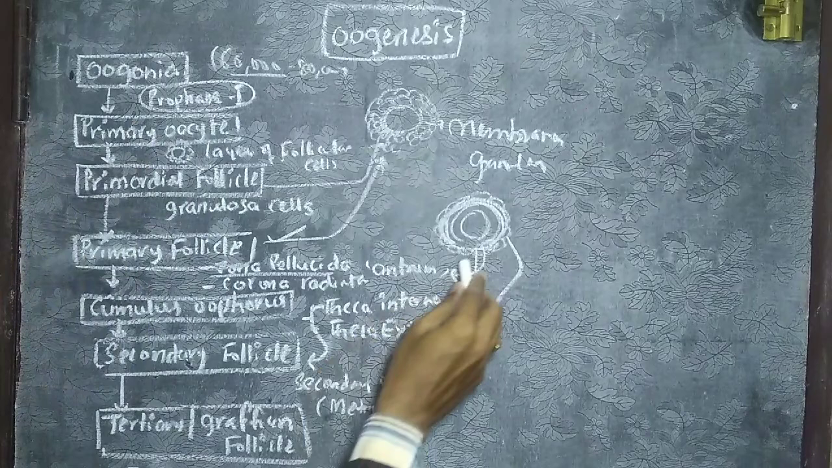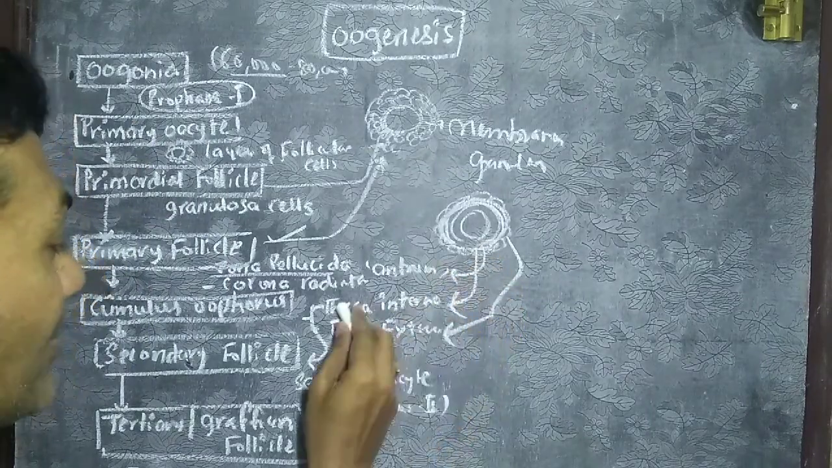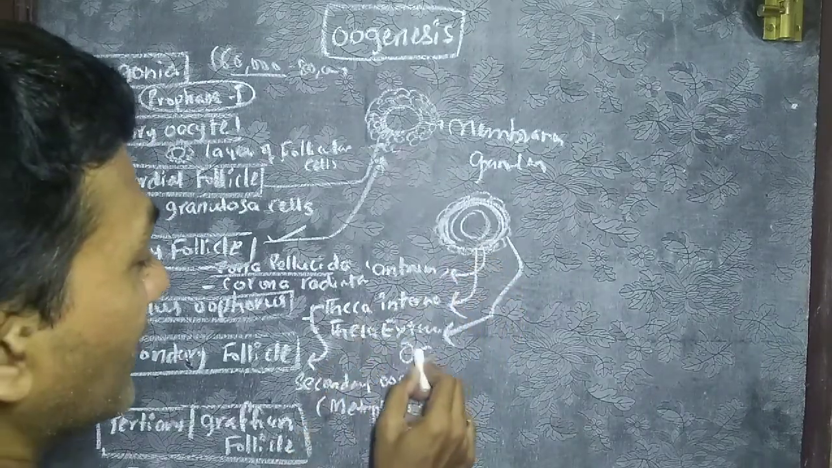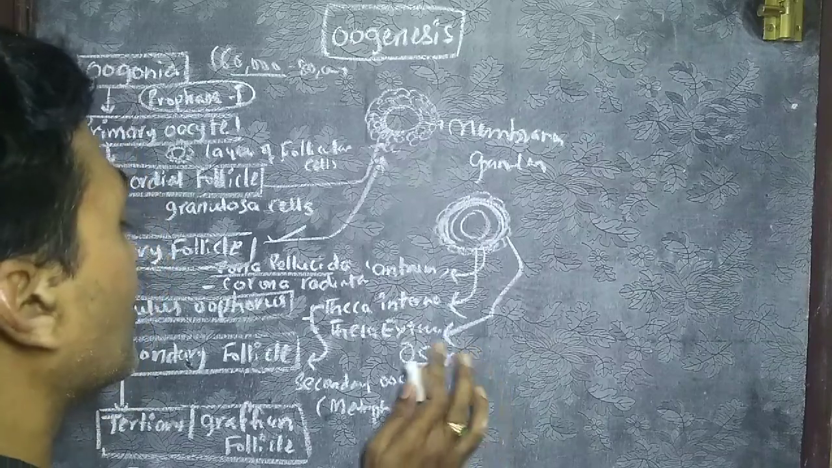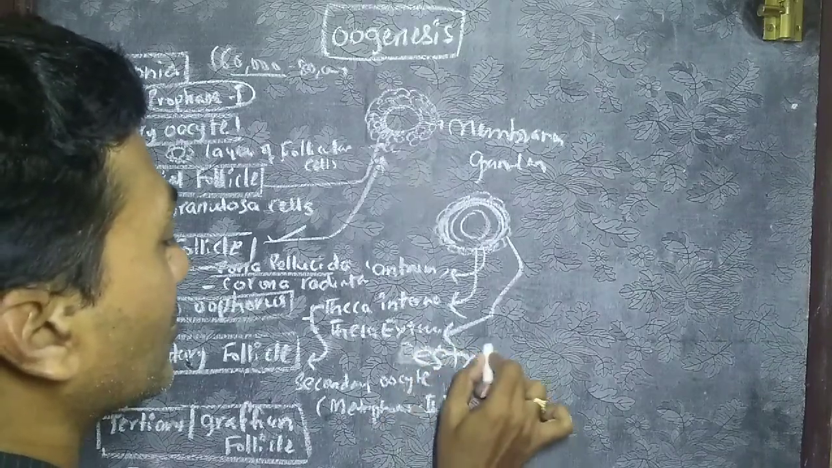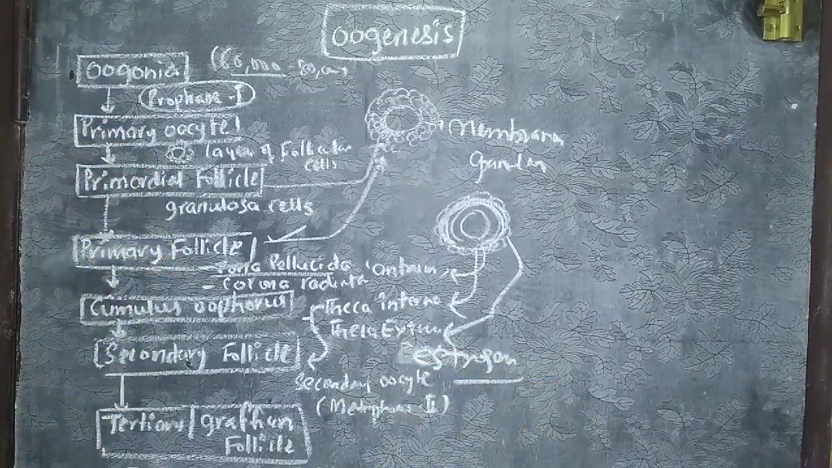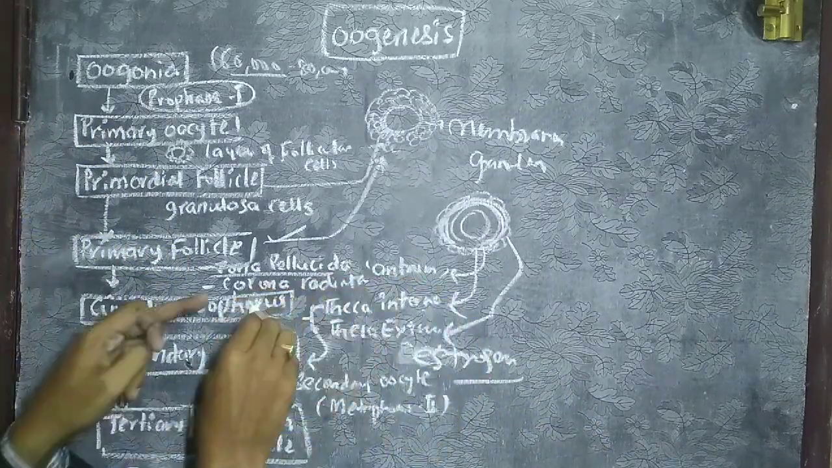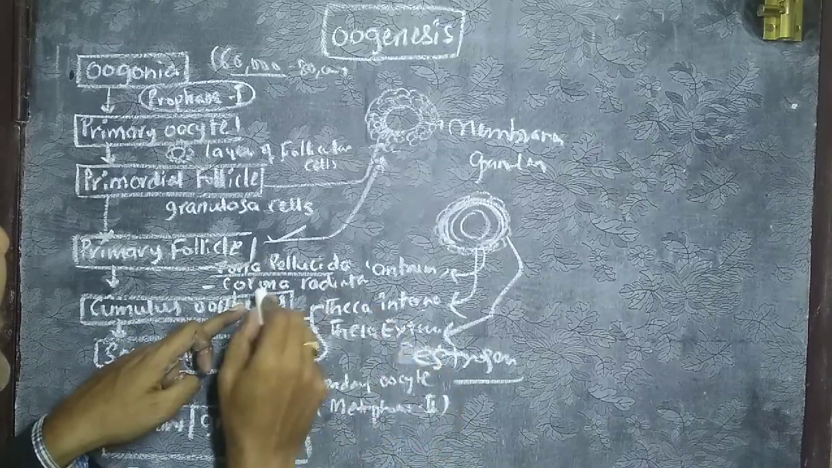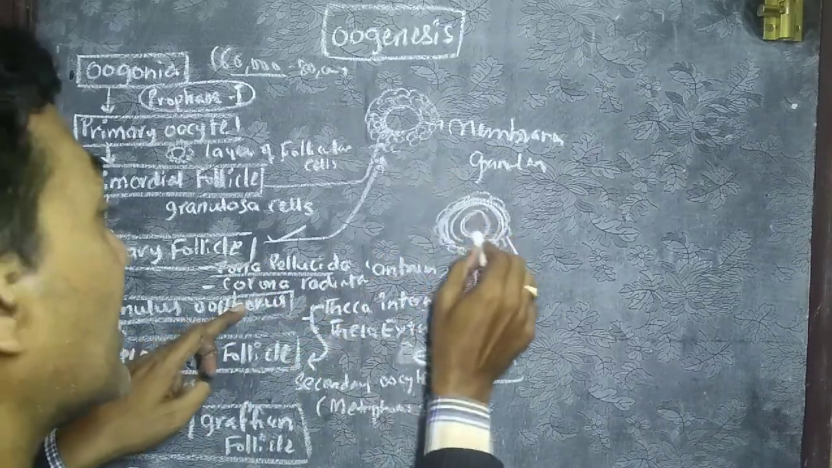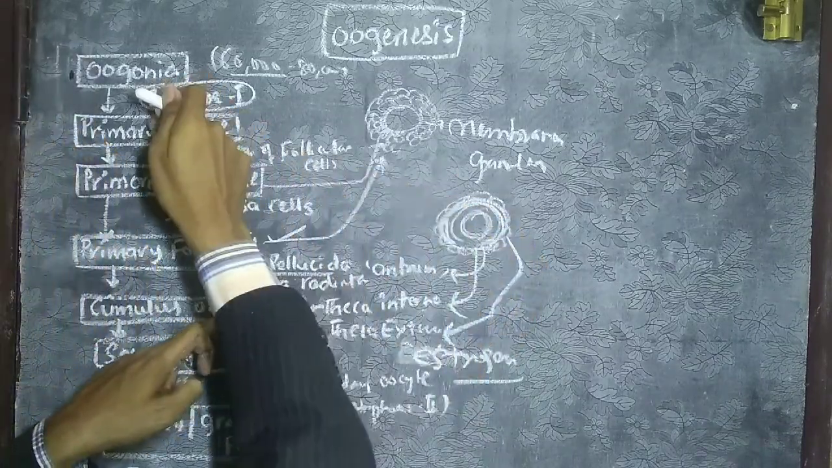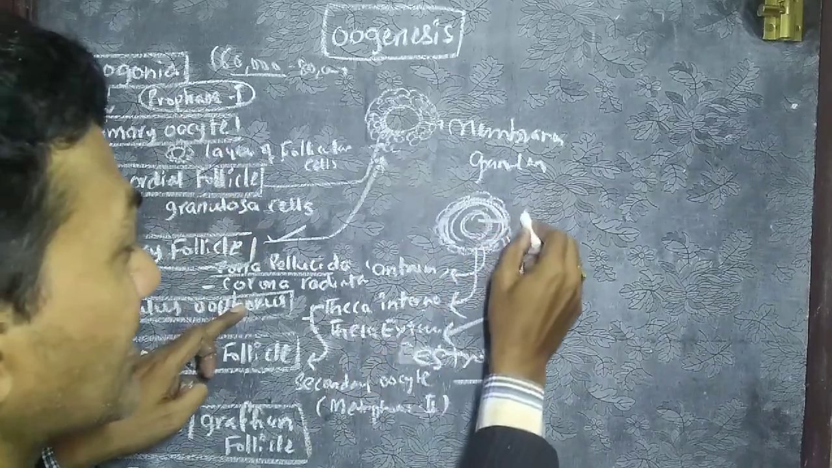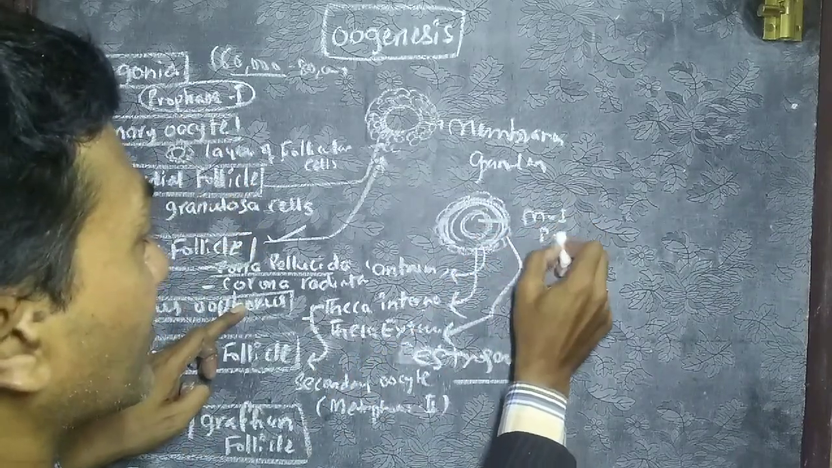Once this theca interna forms, it is able to produce the female sex hormone known as estrogen. Estrogen is a female sex hormone released from the theca interna of the cumulus oophorus. This estrogen then works on the primary oocyte present inside, which is arrested at meiosis 1, prophase 1.